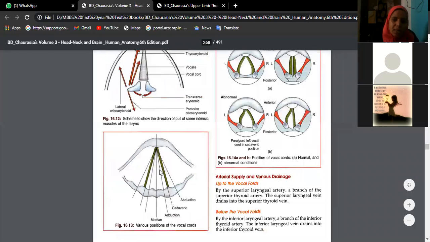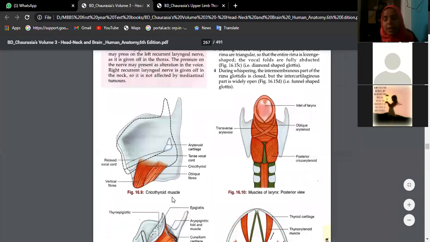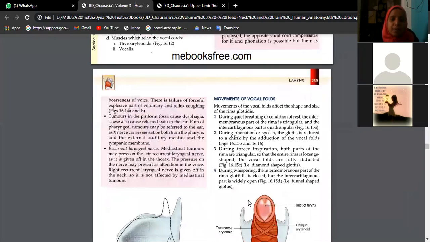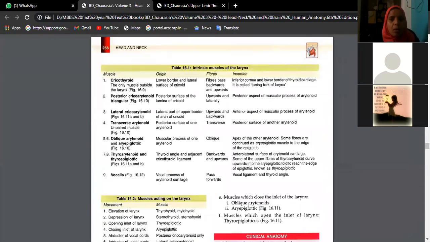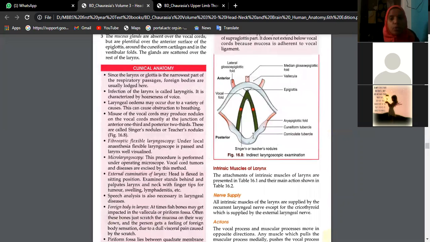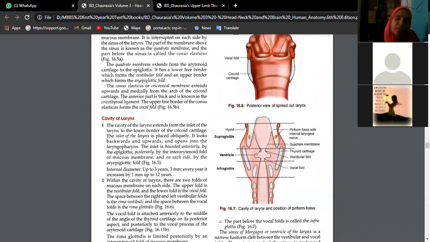So these are the movements of muscles which control the vocal cords, helping in different types of production of sounds: whispering, slow sound, loud voice, noise, everything. Apart from that, it also helps in breathing. So that is all about vocal folds or vocal cords. Singers' nodes, or teachers' nodules, occur in teachers who scream more to control students, so there may be formation of nodules. Laryngeal cancers and tumors are also very common in this profession.